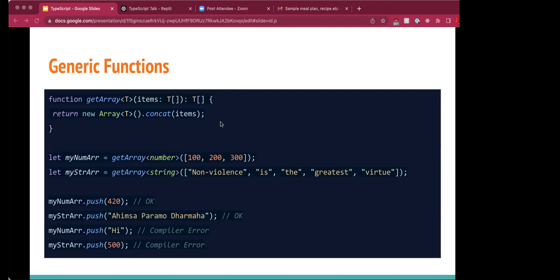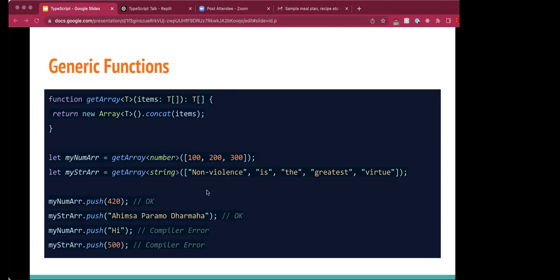We have a generic function getArray, and whatever items are passed as parameters, we concat the items. In the case of myNumArr, it will just create an array of the passed numbers array, and it will only allow numbers in myNumArr. So when we push to myNumArr, it will contain 100, 200, 300, and 420.